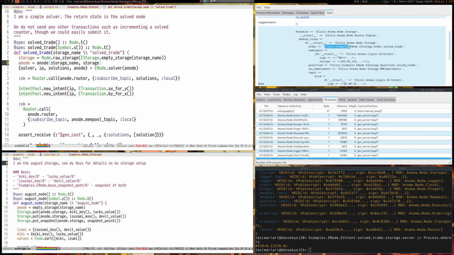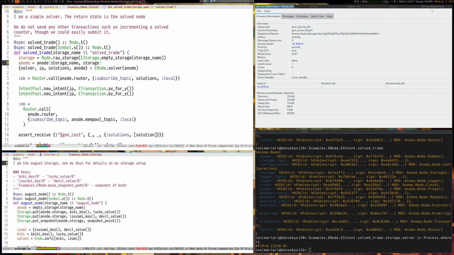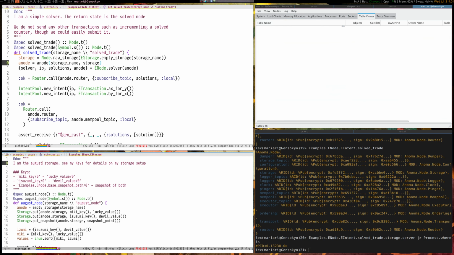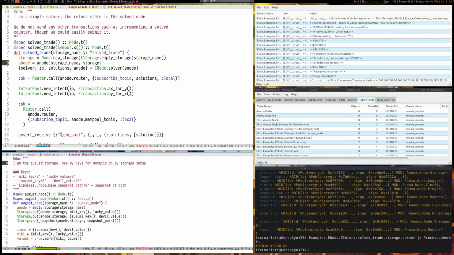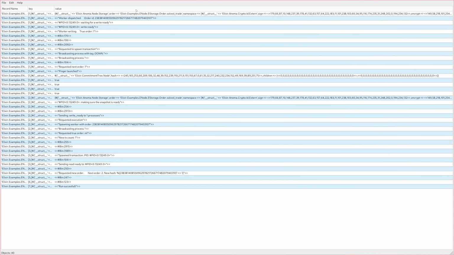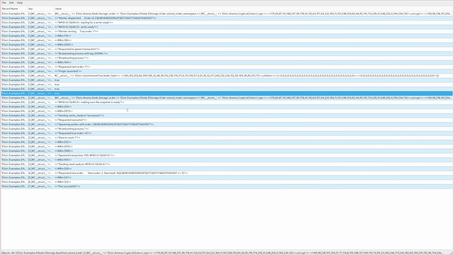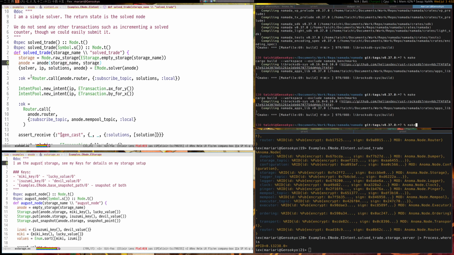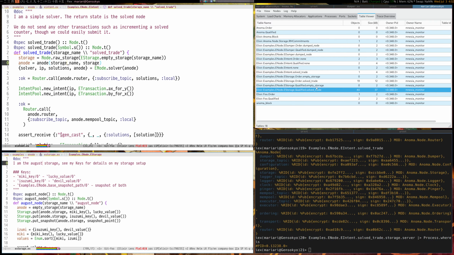Like, let's see, the ordering is solved trades. That's wonderful. Well, what does its table look like? Let's see. We can look over here, and the database is still great. We can see that we have a bunch of messages here. A lot of this is logging messages. We have good logging mechanisms. So you can look at things like what kind of messages were sent, what kind of state, what kind of data is needed to really get to the state that you care about. So there we can visualize the software quite nicely, which is very nice.